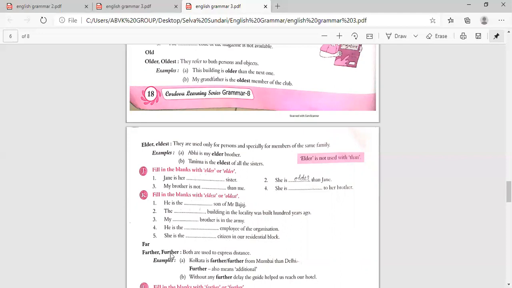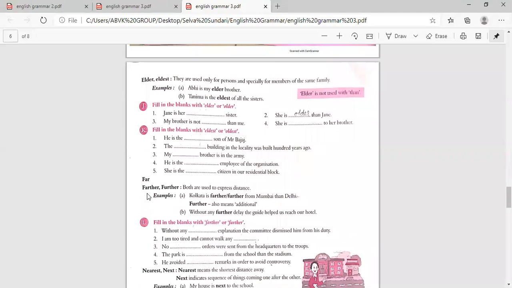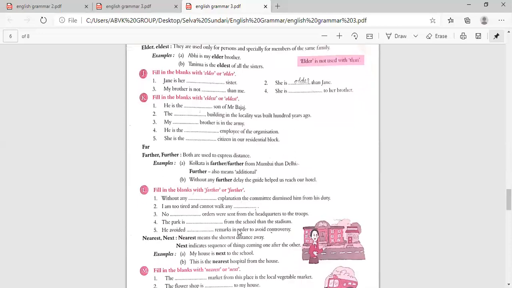Far, farther, further. Both are used to express distance. Kolkata is farther from Mumbai than Delhi. Further also means additional. Without any further delay, the guide helped us reach our hotel. Now farther and further, how will you use them? Without any further explanation, the committee dismissed him from his duty. I am too tired and cannot walk any further.